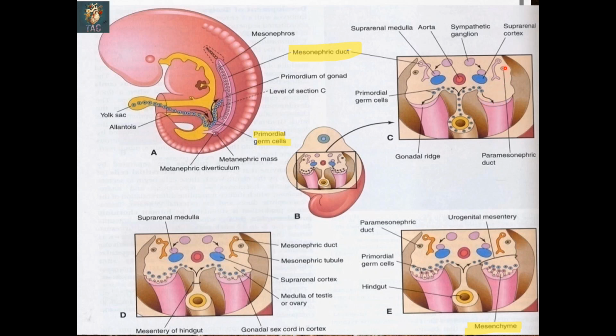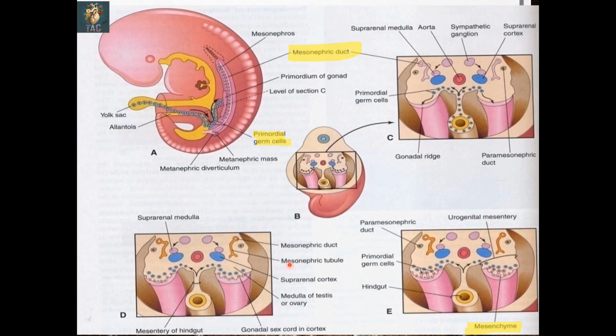Here in this area you can see this one is the paramesonephric duct, and this is the mesonephric duct along with the mesonephros. So the paramesonephric duct is present lateral to the mesonephric duct. This one is the developing cortex and medulla of the adrenal gland. Here you can see the aorta which is forming, and again on this side you can see the genital or